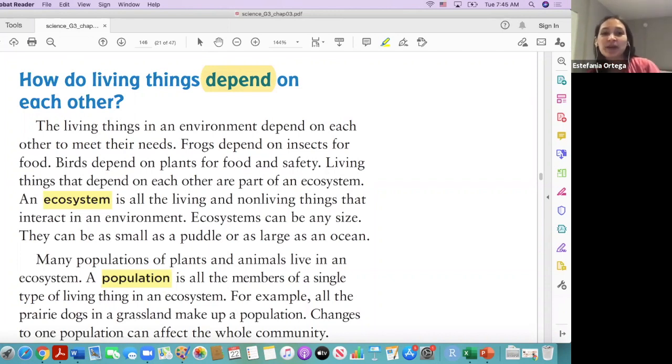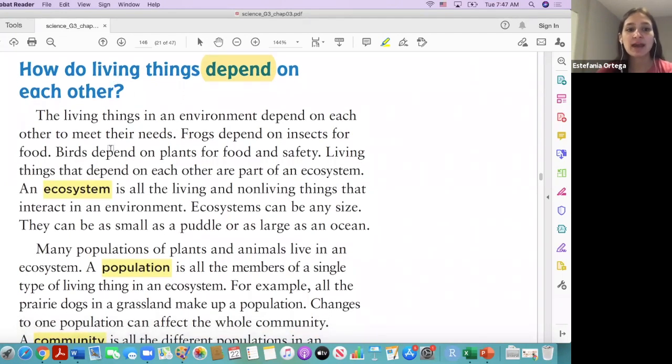But to depend means that, can I borrow this pen and I'll give it back to you this afternoon, and you said, oh, I think you're good, something like that. So we're gonna see how some animals need each other, okay?